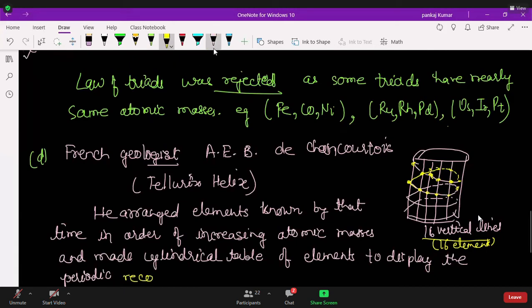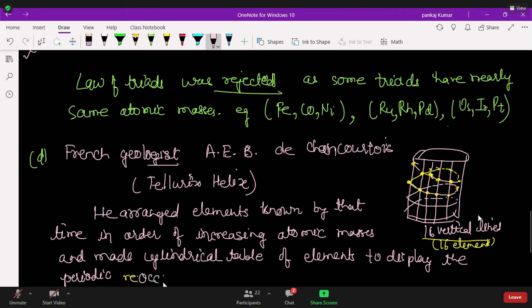Sir, was it in the form of a rectangular chart, or was it cylindrical itself? Like, how was it represented? In a cylinder, you made the 60 lines and started with lithium, beryllium, boron, and you put all the elements. Okay, it will be a helical structure. If you see from the top, it is like this. Okay, rotate, sir. It is going like a helical structure, so as to display the periodic reoccurrence.